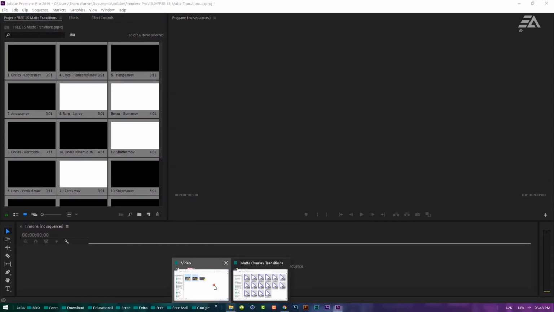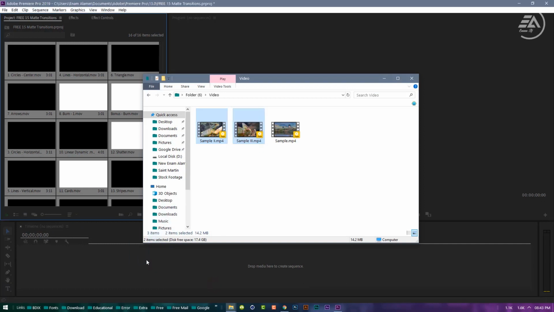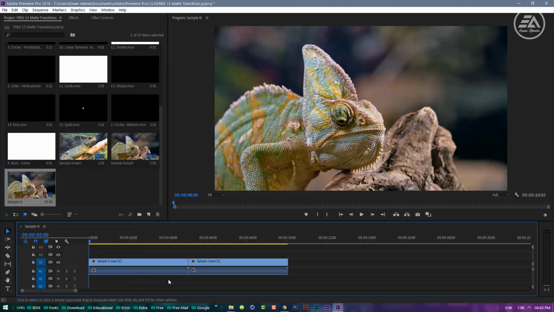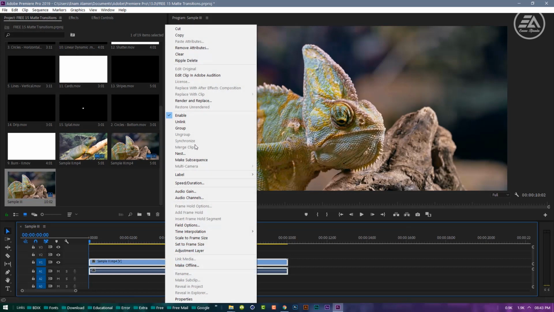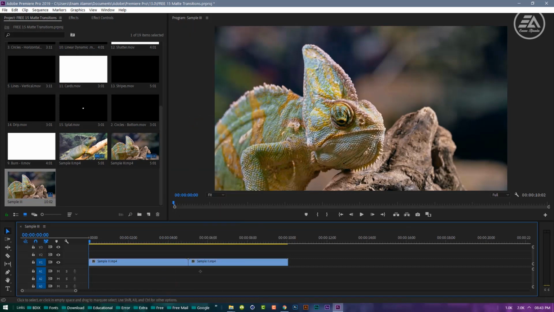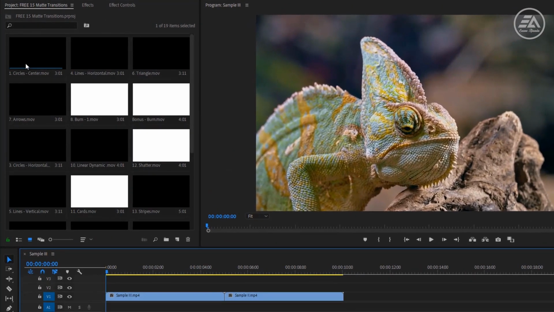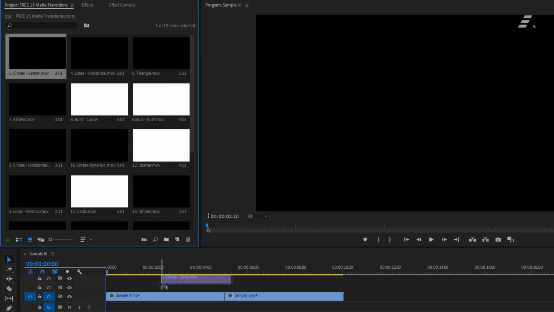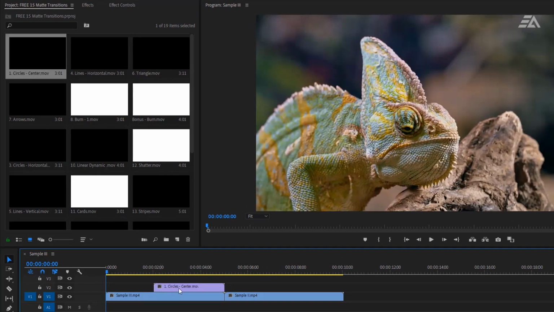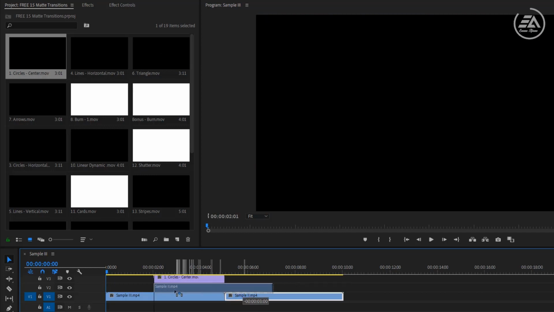Let's import some footage into the timeline. I don't need this audio part, let's delete this audio track. Now choose a transition. Then drag it over the first clip. Now drag it one track above, and then move the second clip between these two clips.